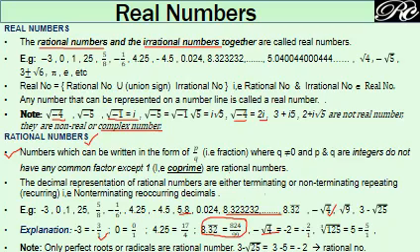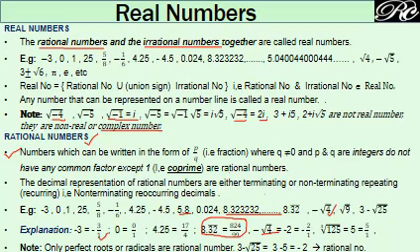The definition of a rational number is like this: if you have any number and you are able to write it in the form of a fraction, then it is a rational number. If you cannot write that number in the form of a fraction, then it will not be a rational number. Even if you have an integer, you can write it in the form of a fraction.